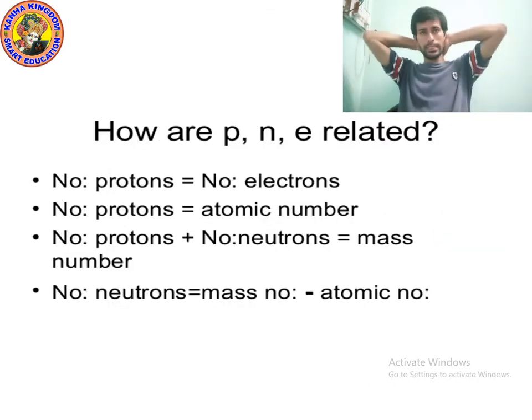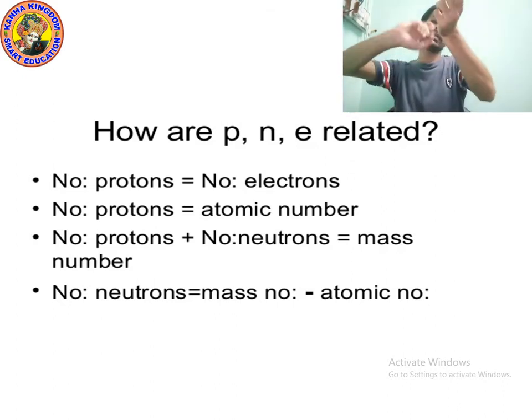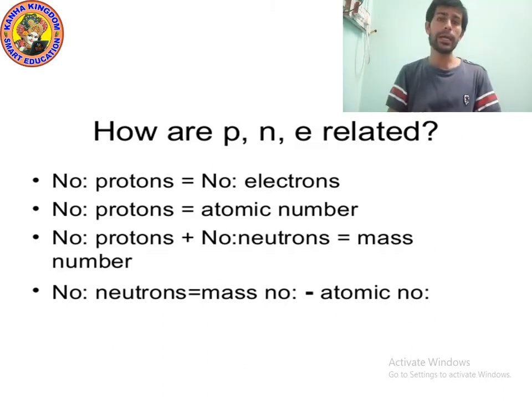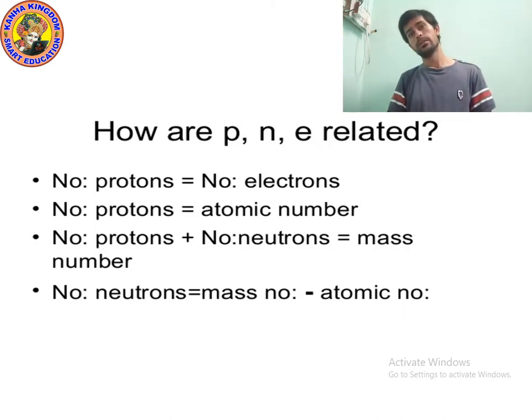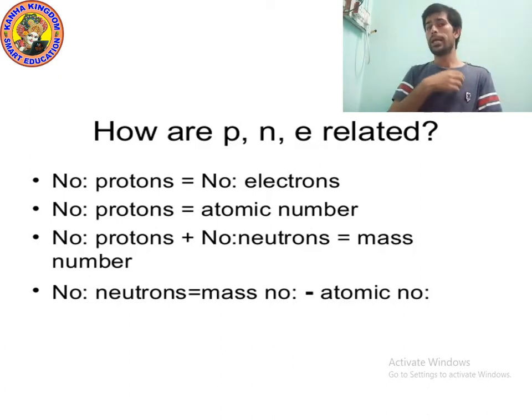Okay kids, so the question is, how are proton, neutron and electrons related to each other? Point number 1: proton has positive charge, electron has negative charge, but the value is the same. The value of proton and electron is always the same. So we can say the number of protons is always equal to the number of electrons.